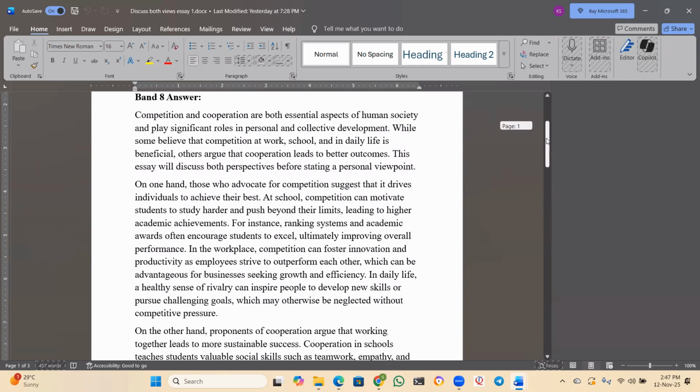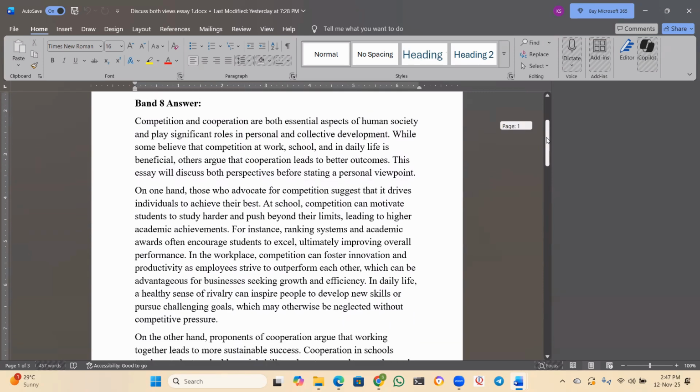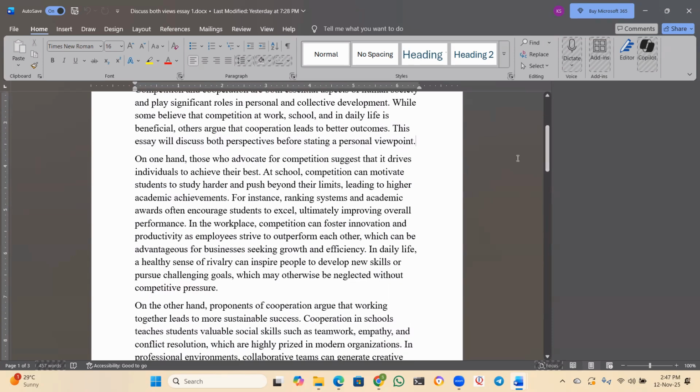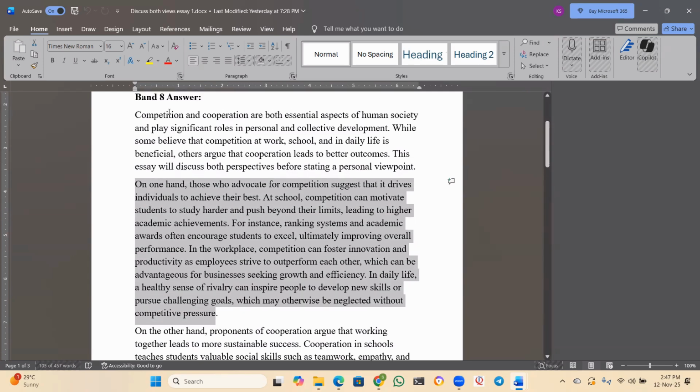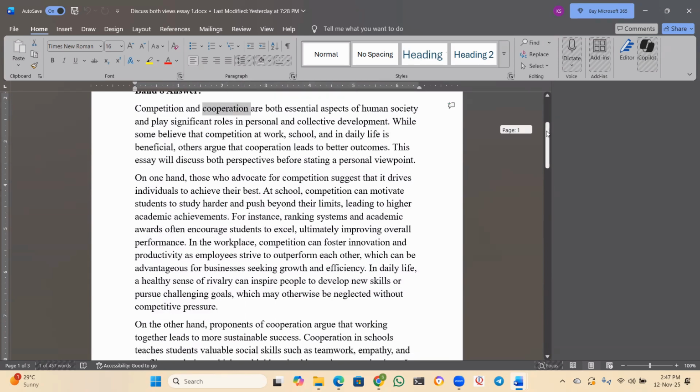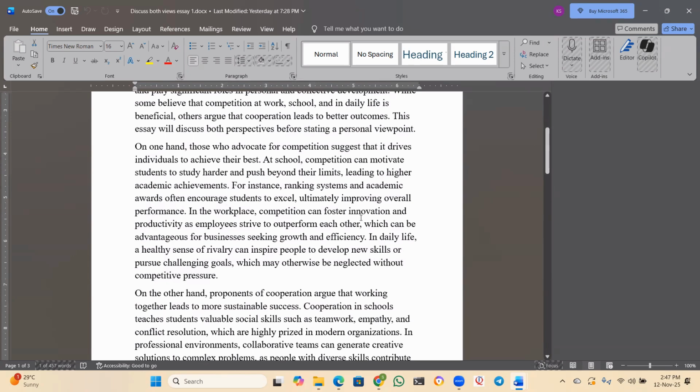Okay, let's see. What is the first in the structure? First body paragraph, we should write about the first view, right? What is the first view? Competition, right? Competition is the first view. Second view is cooperation, and then comes our own opinion, right? Okay, let us talk about competition now.